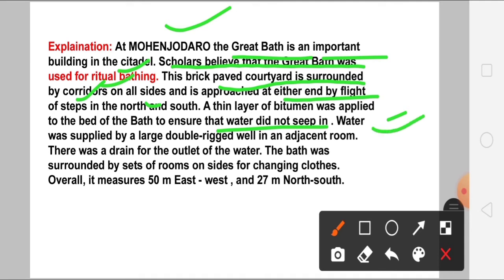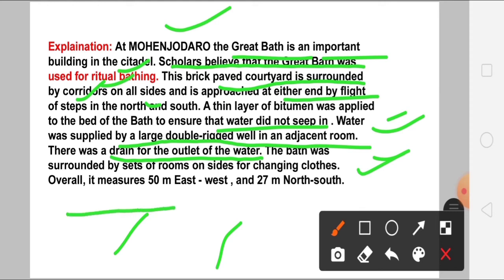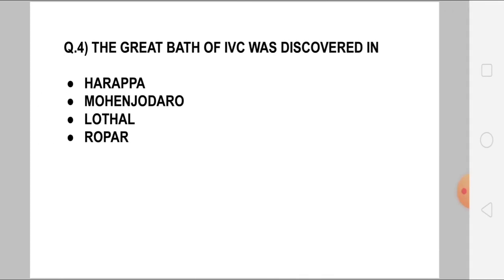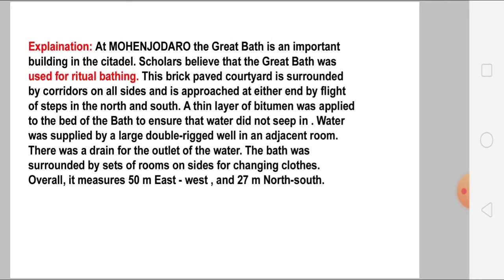Water was supplied by a large double-ringed well in an adjacent room, and there was a drain for the outlet of the water. The bath was surrounded by sets of rooms on the sides for changing clothes, an important feature. Overall it measures 50 meters east-west and 27 meters north-south. Very important: the Great Bath of the IVC was discovered in Mohenjo-daro, so you have to remember this place also.